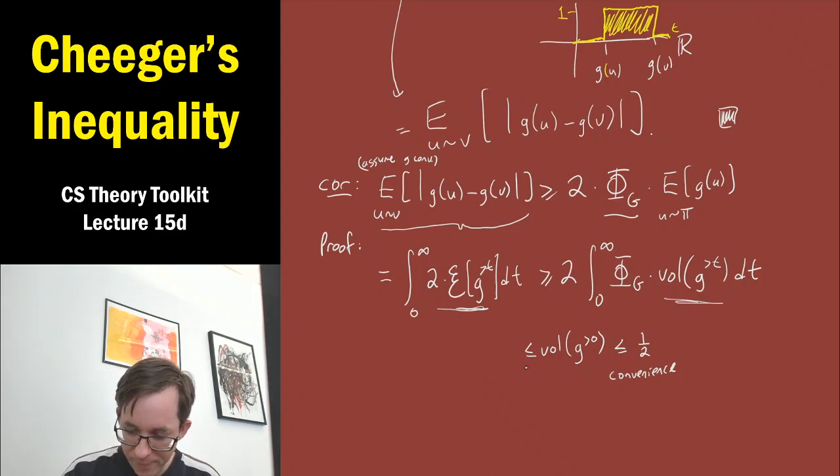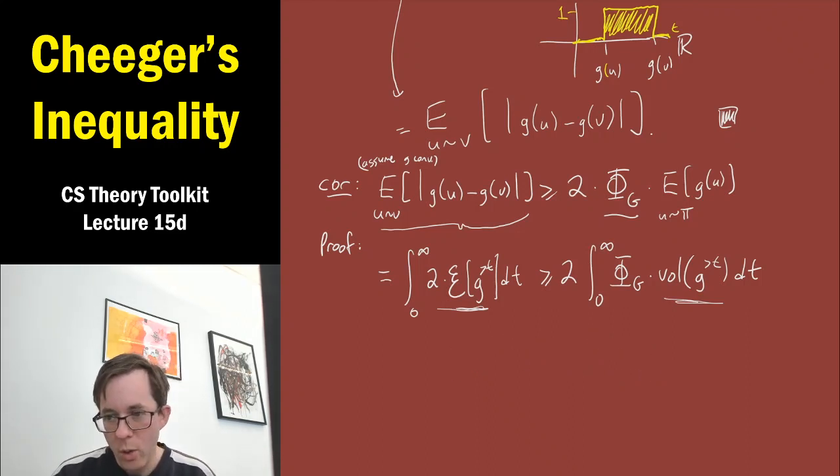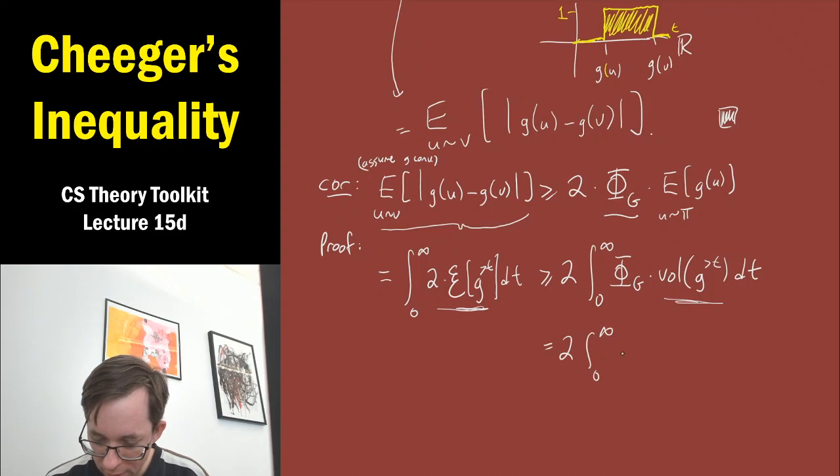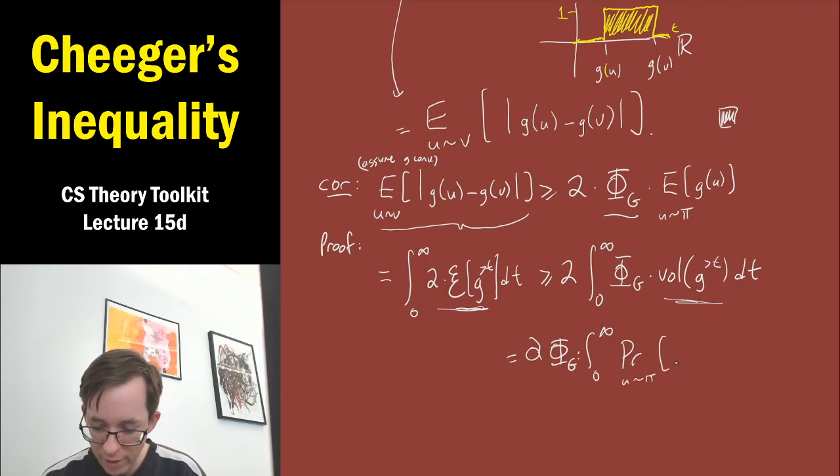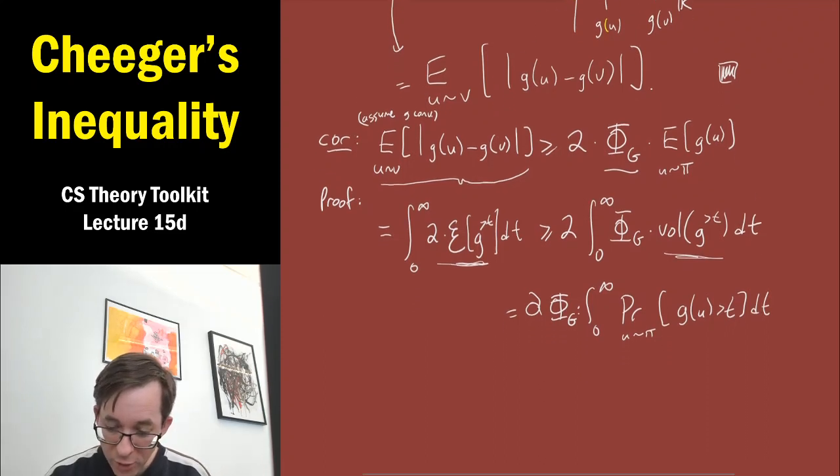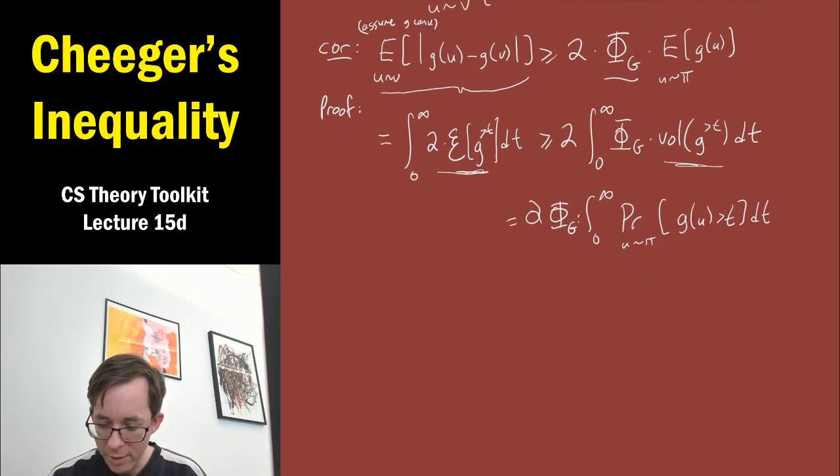Great, so let me erase that. Okay, good. So now let's write this definition of volume slightly differently. This is 2, integral from 0 to infinity. Actually, I can bring the phi g out as well: 2 phi g, it's just a constant. The volume is the probability for random u that it's in this super level set g greater than t, which is really like saying that g of u is greater than t. And now, if you remember that basic probability inequality I was reminding you of, this thing is exactly the expectation of g of u.